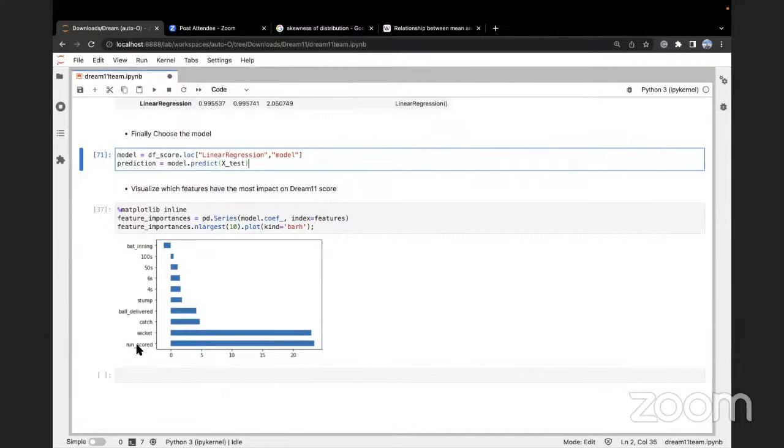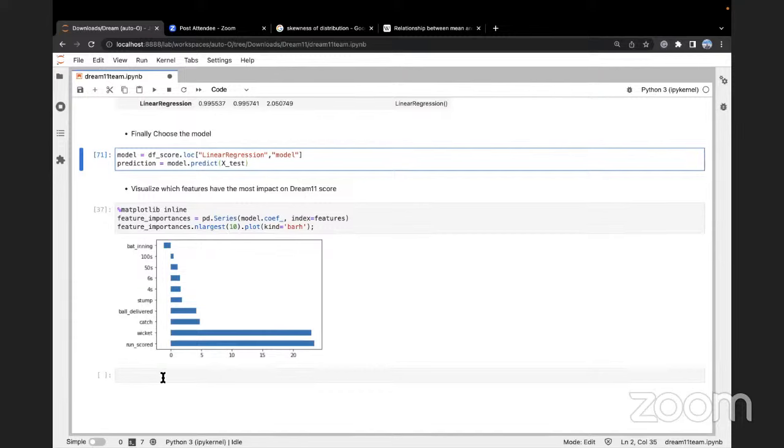So it says that runs scored has the highest allotment of Dream 11 score. Wickets taken is next. Catches taken, balls delivered, stumps, fours, sixes, 50s, 100s. They have these relative importances. So if you want to select a team which has the highest Dream 11 score, you'd be looking for a team which has high run scorers, high wicket takers, which is very logical.